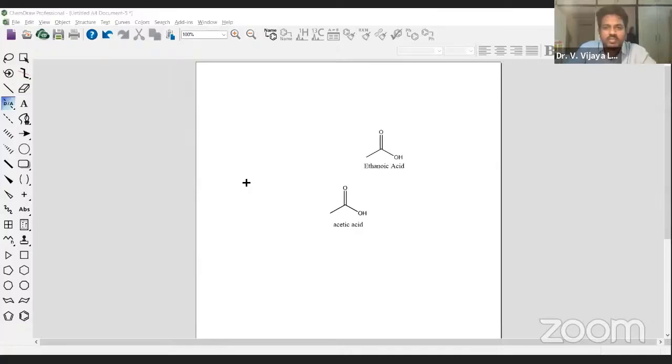Can we find a structure by using proton NMR? Proton NMR structure means, if you have a proton NMR, based on that the structure can be given in one way, but the other way it cannot, because this particular software is not meant for drawing spectra. So it's not done according to that.